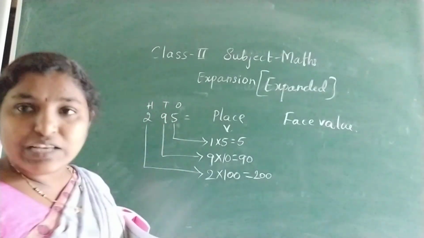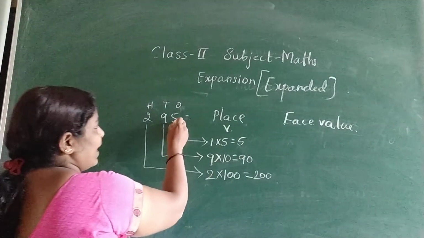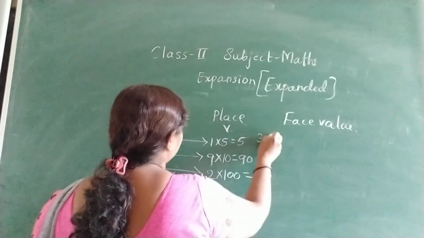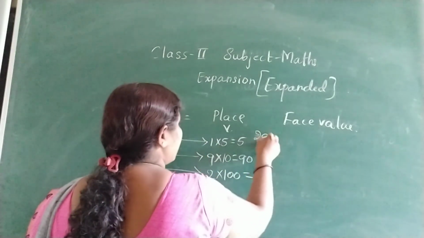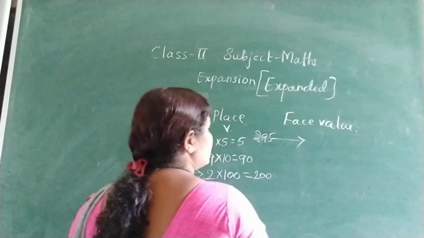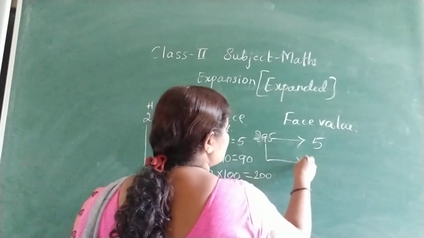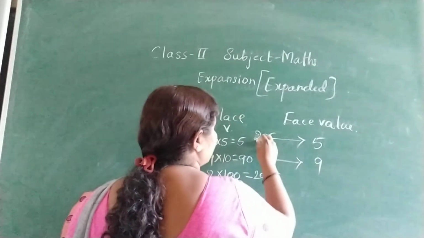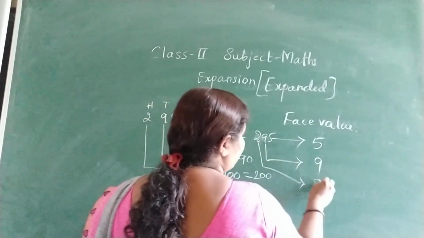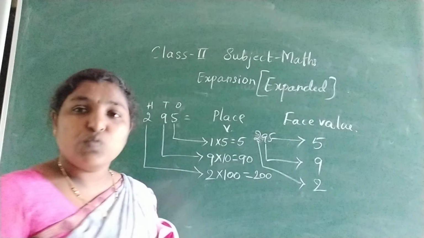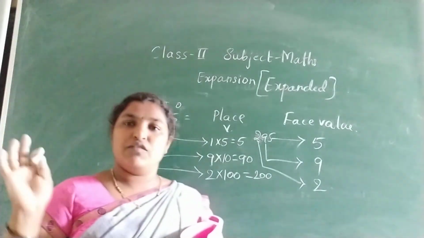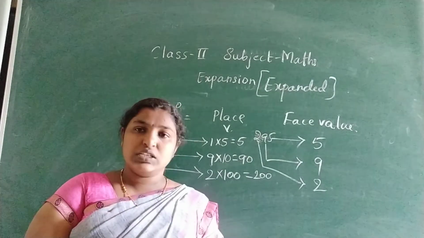And what is the face value? Face value of 5. Sorry, 295. What is the face value of 5? 5 only. What is the face value of 9? 9 only. What is the face value of 2? 2 only. Face value means the number itself. I hope you understood this.